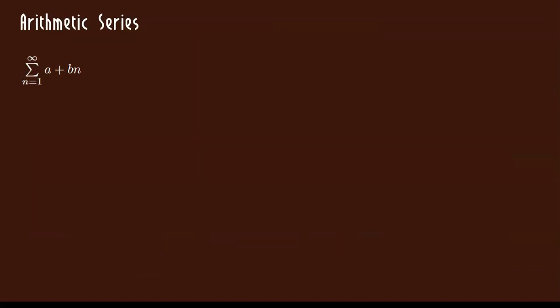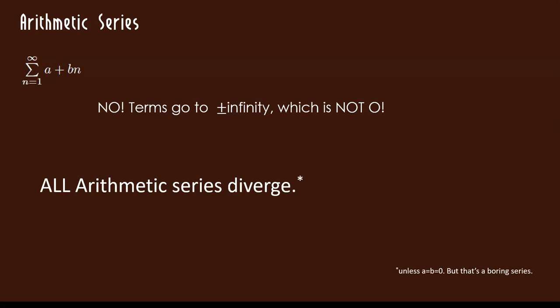So let's look at an arithmetic series, something of the form a plus bn. Does this converge or diverge? Well, the limit of the terms is not 0. A plus bn is going to be plus or minus infinity, which is not 0, so this sucker diverges. All arithmetic series diverge, except if a and b are both 0. Is that really a series? Don't be a smartass. That one doesn't count. But in general, all arithmetic series diverge.